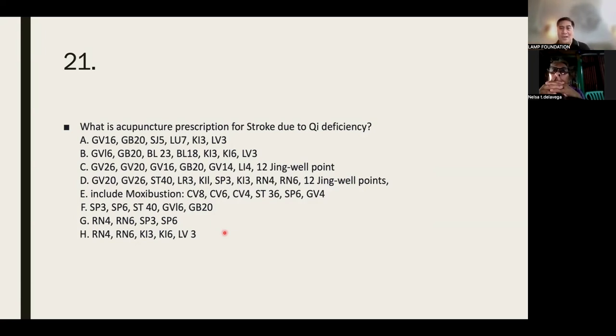Next. Ano pa, G? Okay. Ren 4, Ren 6. So letter G. Yeah, very good. Because we all know that Ren 4 and Ren 6 are so famous for the Qi. Itong isa yang Qi, yung Ren 6. Ito naman is the Yin, no? Spleen 3, spleen 6. Okay, very good.